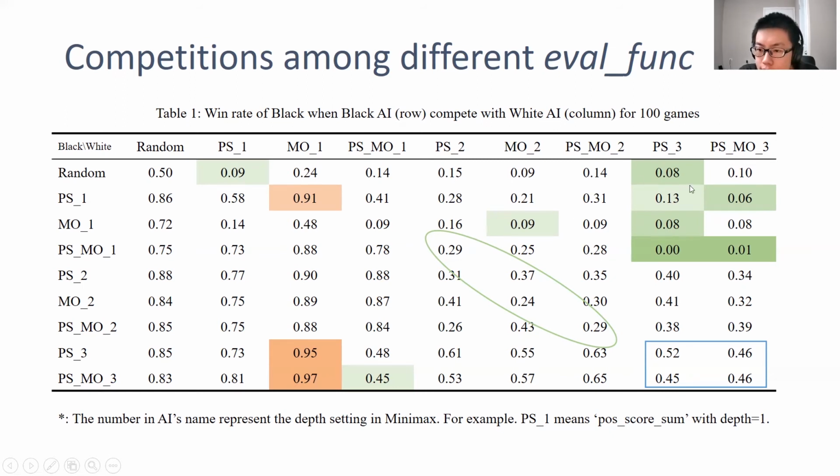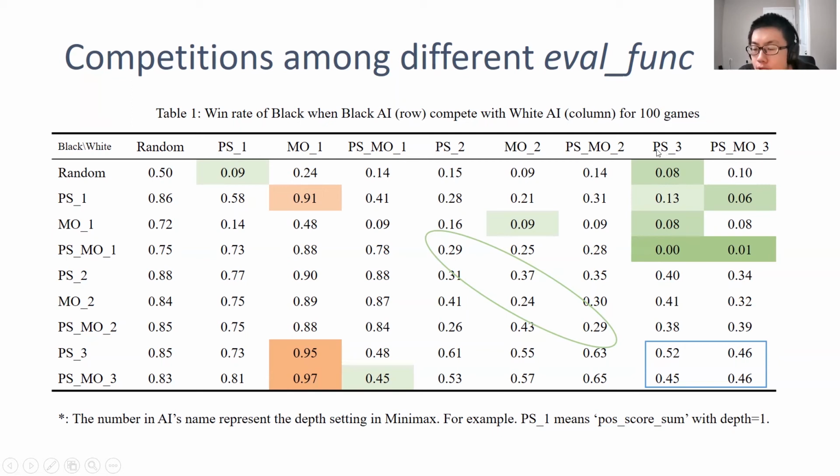For example, we can see this AI has really crushed the black AI, with black winning less than 10%. Generally, the higher the depth, the stronger the AI is, and the strongest AIs are both from depth 3, whereas between positional score sum and positional score sum plus mobility, the difference is not that big. So finally, we find that these 2 evaluation functions are rather similar.